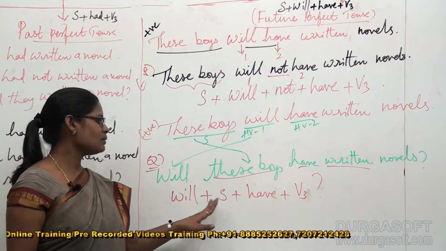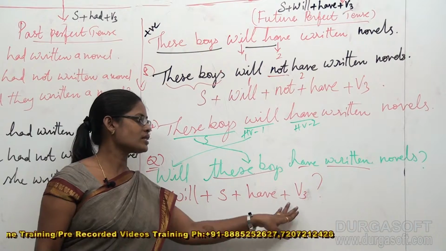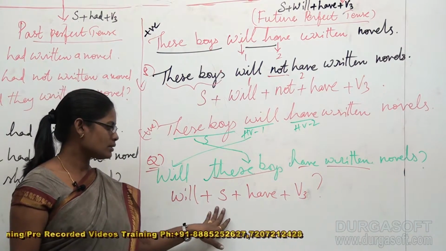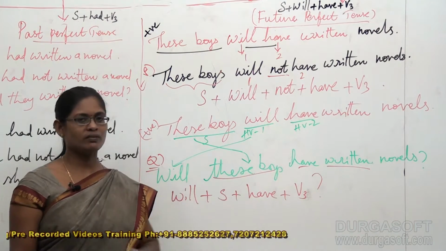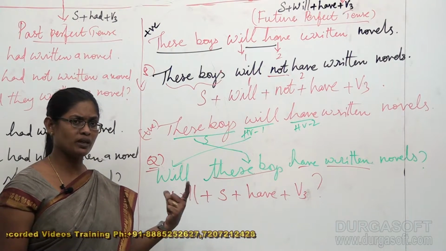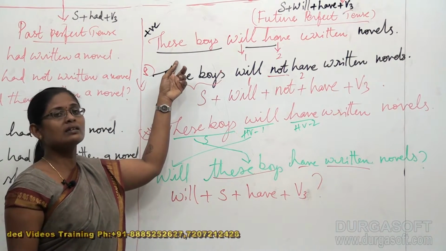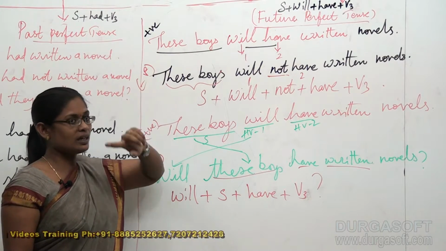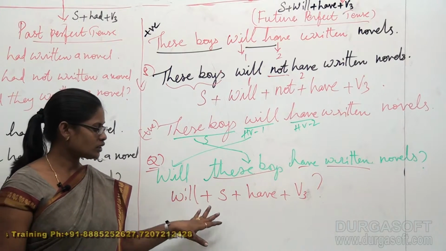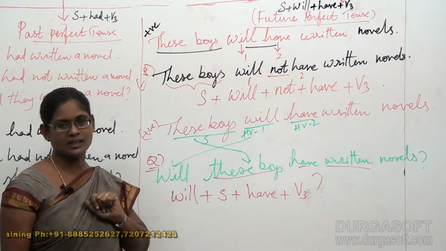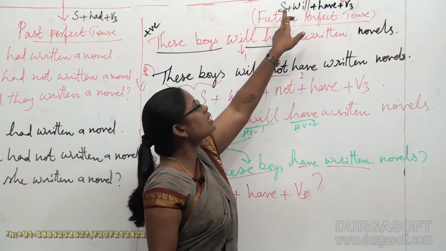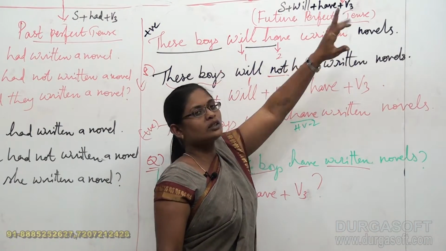Will these boys have written novels? The structure is this: will plus subject plus have plus V3. I hope we have got the same structure as when we were dealing with the singular subject. That means it's very clear to us that either the subject is singular or plural, the structure that we have to follow is quite the same. Irrespective of the singular or plural subject, the same structure has to be followed.